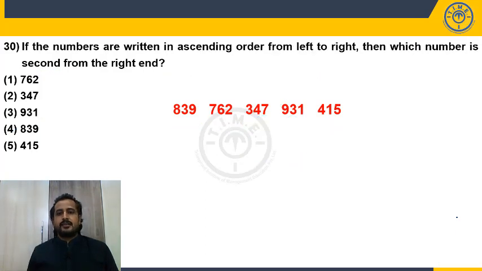If the numbers are written in the ascending order from left to right, which number is second from the right hand? When the numbers are arranged in the ascending order from left to right, which is second from the right hand is nothing but second highest number. What is the second highest number? 839. So my answer will be 839. Choice 4.